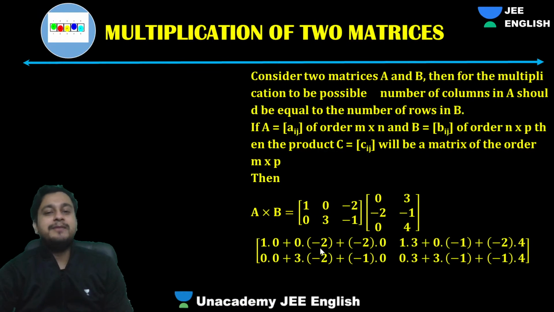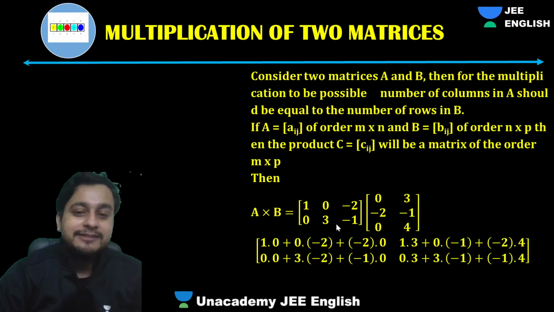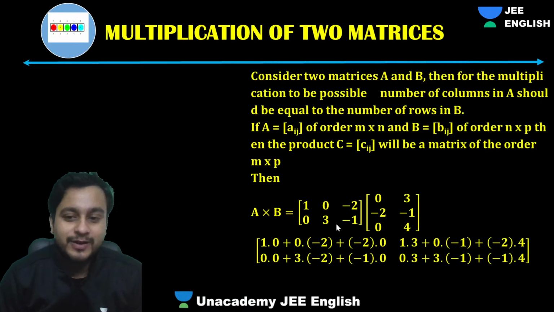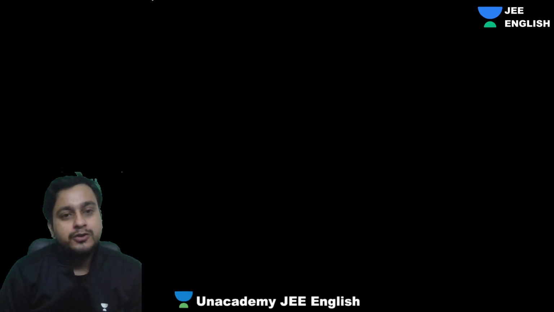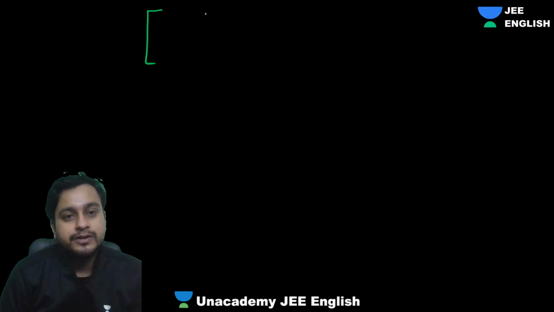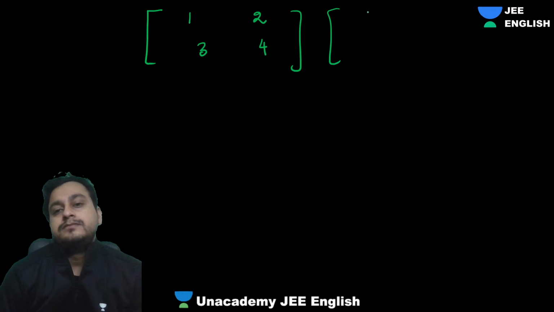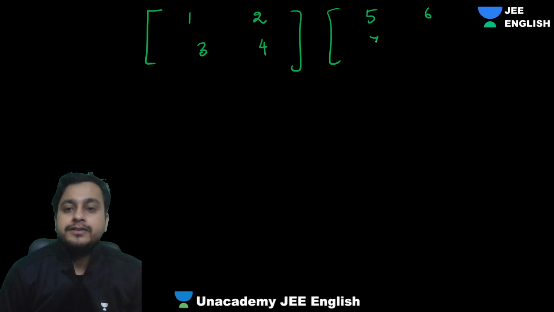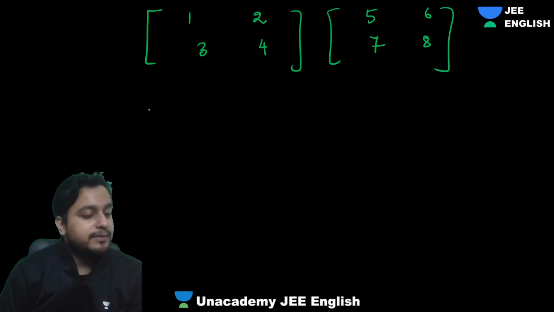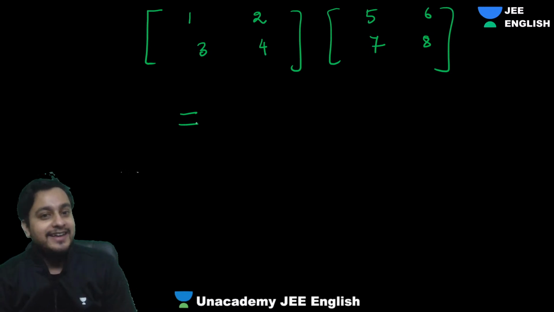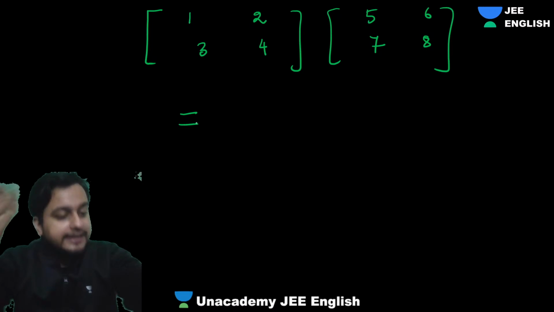Chalo guys, now is the major thing. We have to learn how to multiply two matrices. So I'll just teach you from a very basic concept. Let's suppose I have two matrices. Okay, just focus over here. 1, 2, 3, 4. Then we have, let's suppose, 5, 6, 7, 8. So how does this multiplication happen? This is how it is defined. Don't ask me, sir, why, because this is how we have interpreted it.